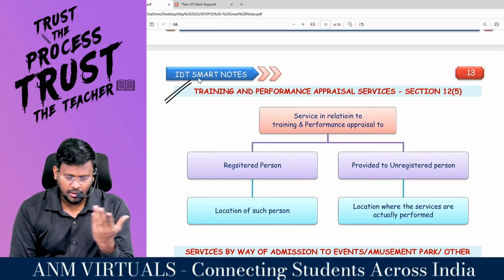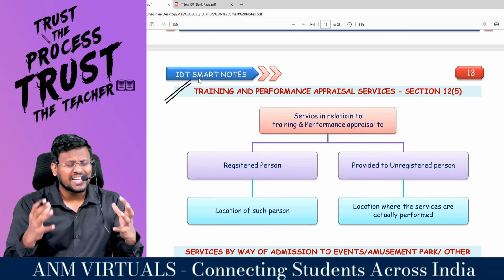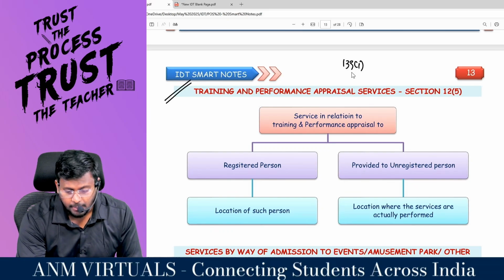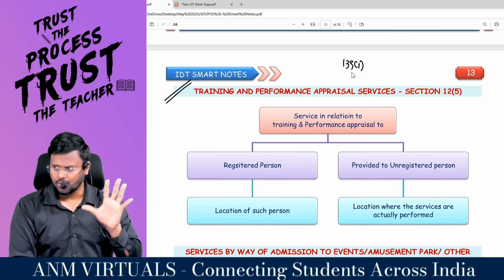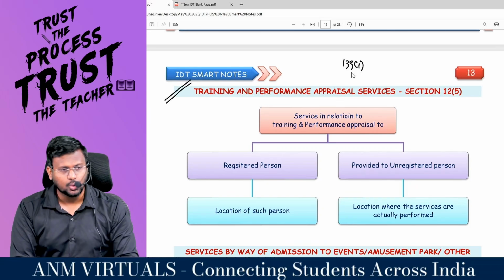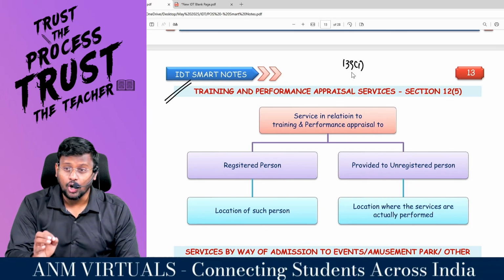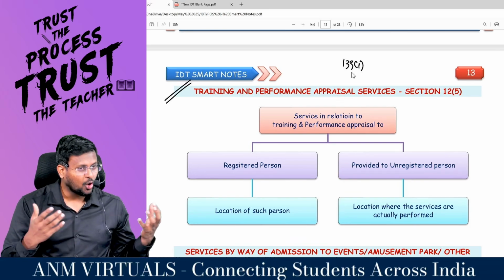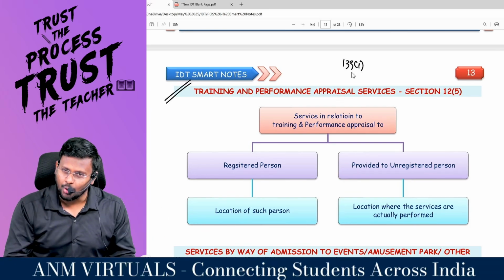Training and, my dear lovable students, as you all know that you have to file your return of income within the time limit specified under section 139 subsection 1, which is either 31st of July or 31st of October or 30th of November, as the case may be. Right, sir? If you have not filed the return of income on time also, no problem.